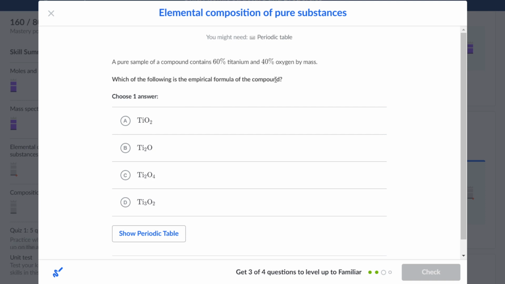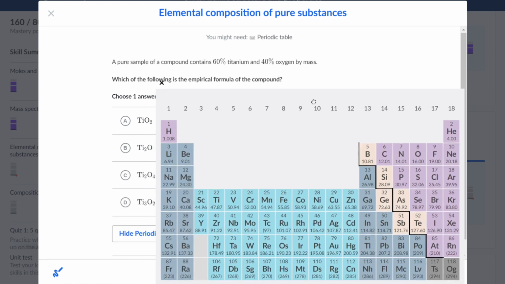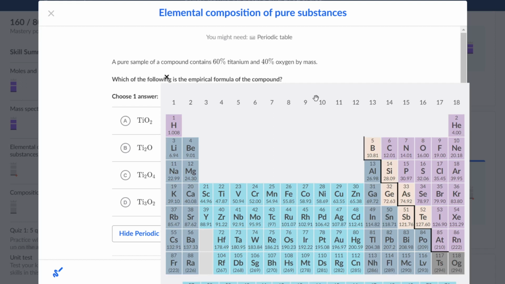Let's convert each of the respective elements into moles. 60 grams of titanium. Like the last question, to find the moles, we take the mass divided by the molar mass. We have titanium, which has the mass of 60 grams, divided by the molar mass of titanium, which is 47.87, and that gives us around 1.25.